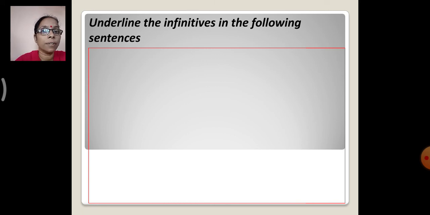And what is an infinitive? Yes, we have seen that an infinitive is not bound by any number or a person, and the verb is preceded by to. Like for example, to laugh, to cry, to sing, to dance. Yes, so that is what an infinitive is.